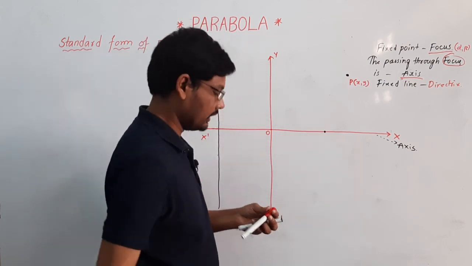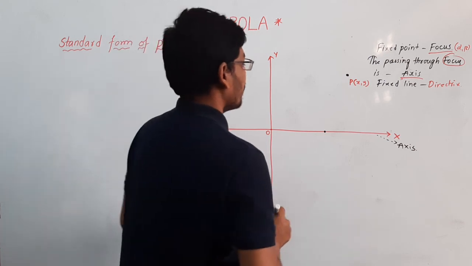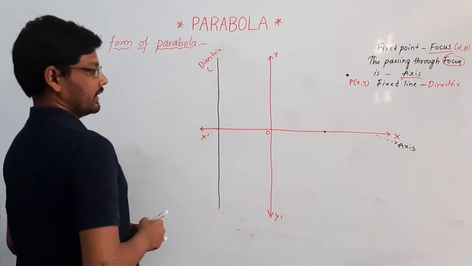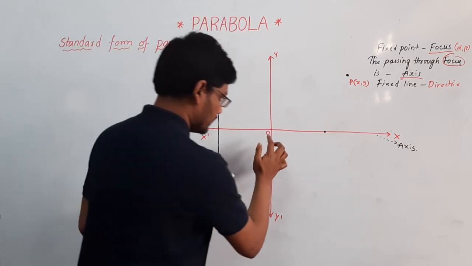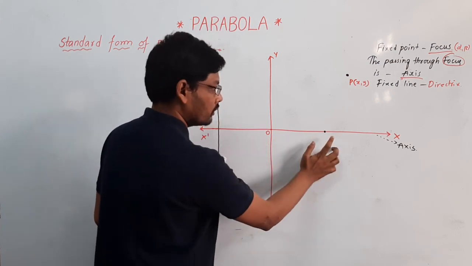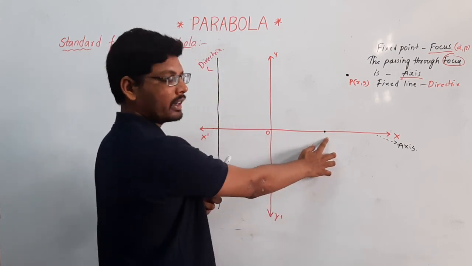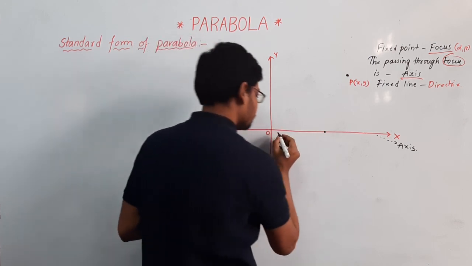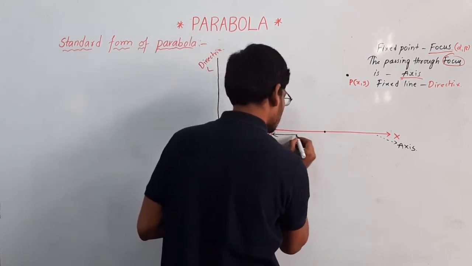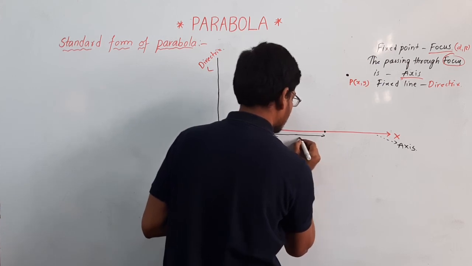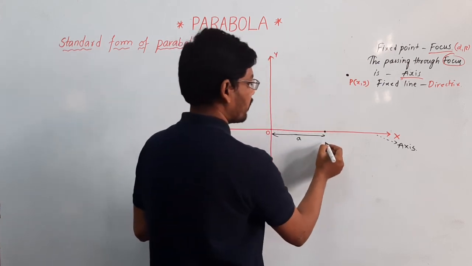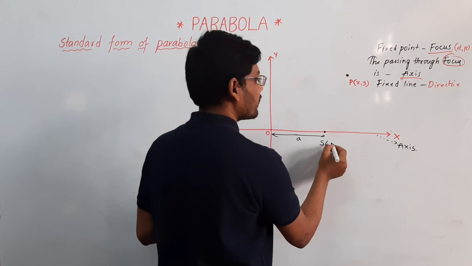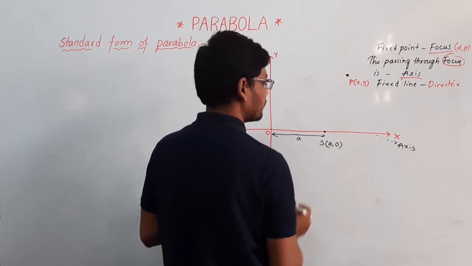Observe clearly and understand the concept very carefully. The distance from the origin to a point on the x-axis, I am taking as a. So this distance is a, and this point is a comma 0. This is nothing but the focus.